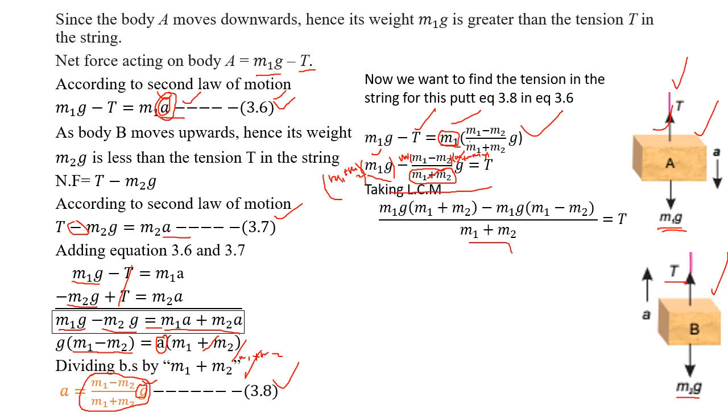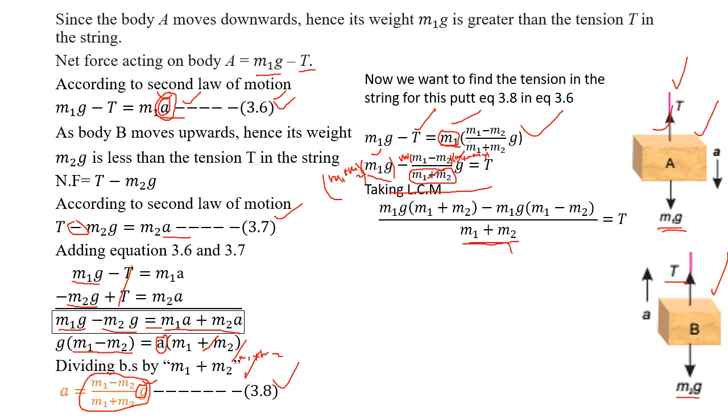Now over here we have m1 plus m2 and m1 plus m2, because I multiply m1 plus m2 to this term and m1 plus m2 to this term. Why do I multiply m1 plus m2 to both terms? Because I have the LCM.